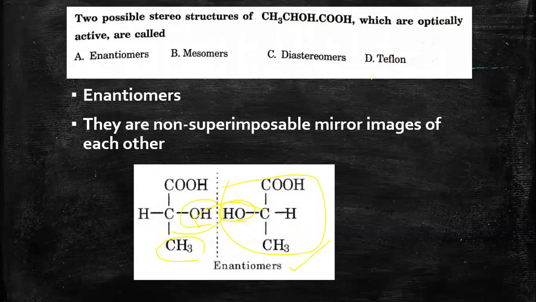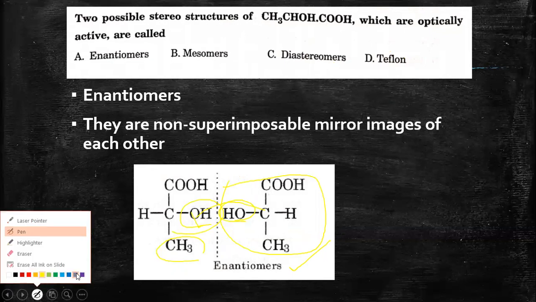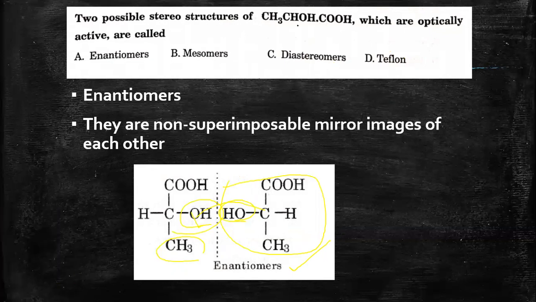So whenever you have these kinds of structure names given to you, you should try to draw the structures first, and then try to identify whether they are superimposable or not. If they are non-superimposable mirror images which are optically active, they are enantiomers.